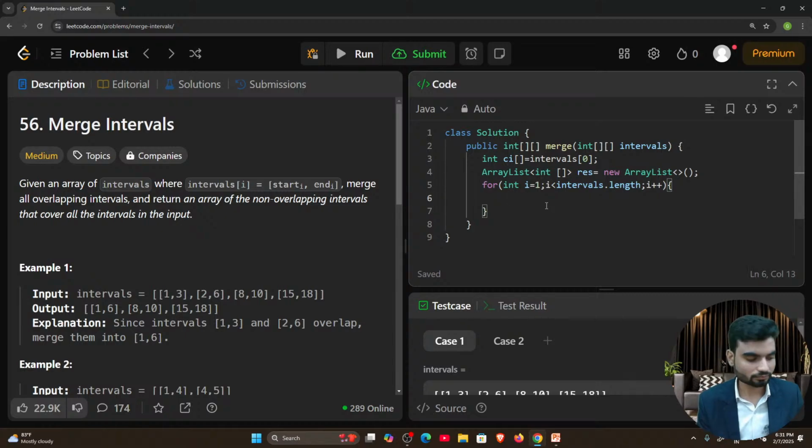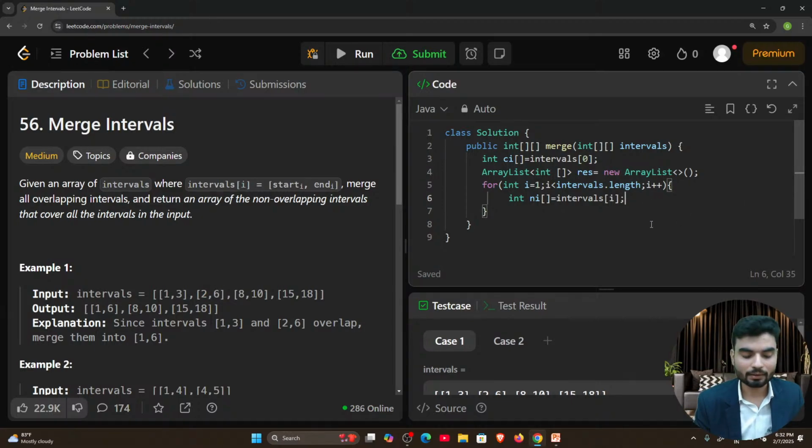Okay, now here what we want is that we have this first interval, yes or no? Now we want the second interval, right? We keep updating intervals. So here I'll get that as well. Let's say that was the current interval, and here I can write, let's say, new interval, ni. I'm giving it the name. And here we can have intervals. Every time we'll get the value with the help of i. As of now i is 1, which means we'll get this value 2,6, right? 2,6, this value. So now we have intervals[i].